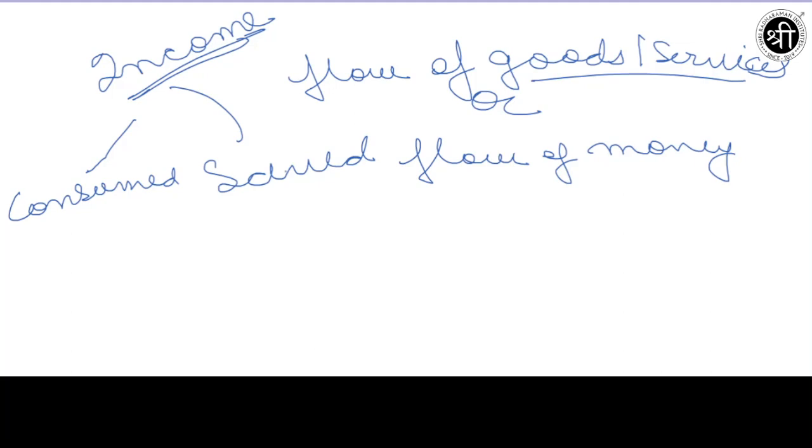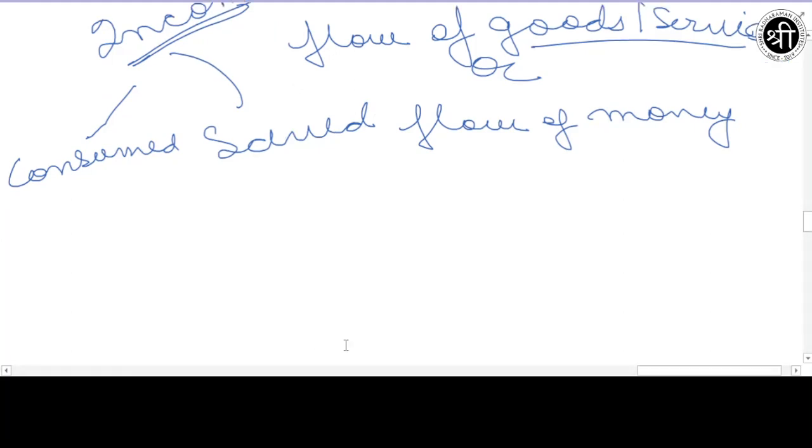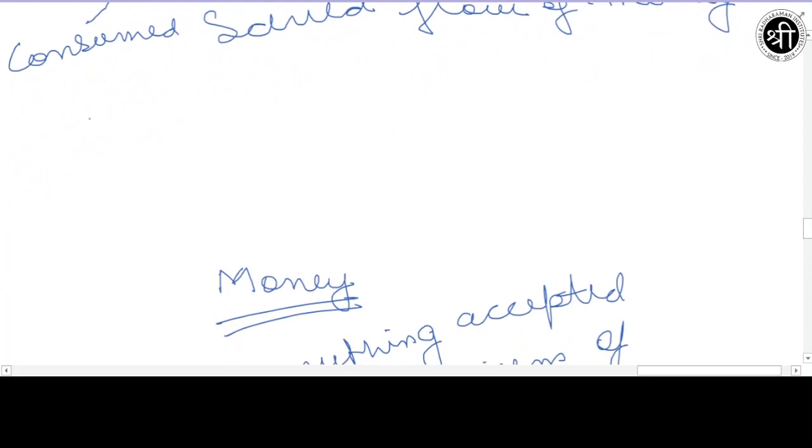After this we come to the next topic, which is investment. Now what is the meaning of investment? Investment is defined as the act of using productive resources for the production of capital goods, that is goods that are used for producing other goods and services in the future.